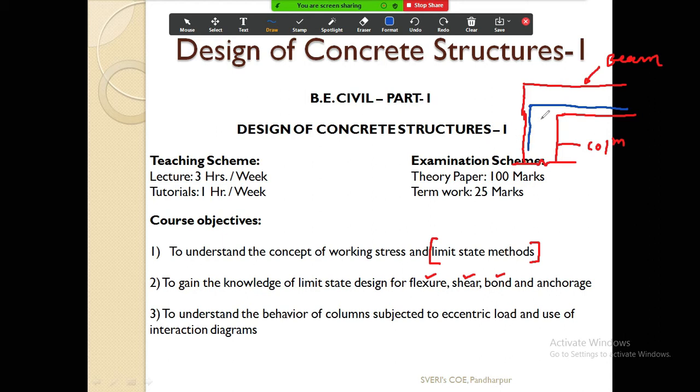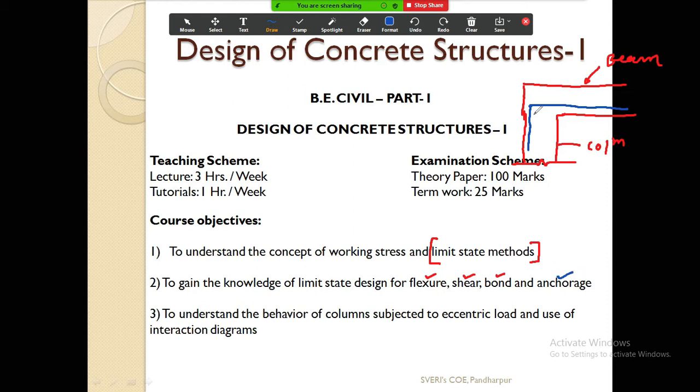Whatever the insertion of this bar into the column, actually this bar is from the beam. This is not the bar designed for the column, but we have embedded it into the column for a certain length. This phenomenon is known as anchorage.